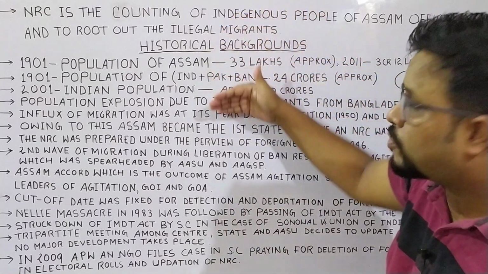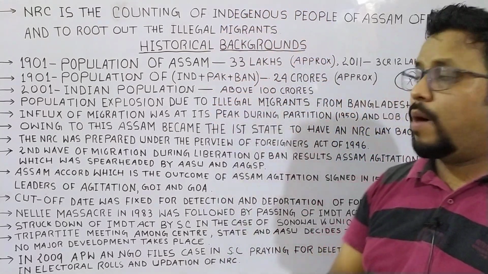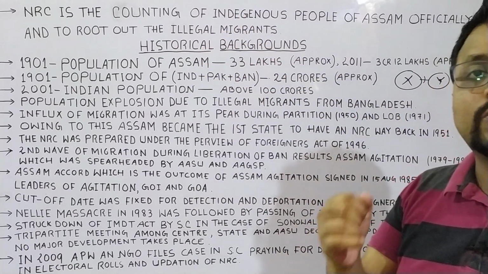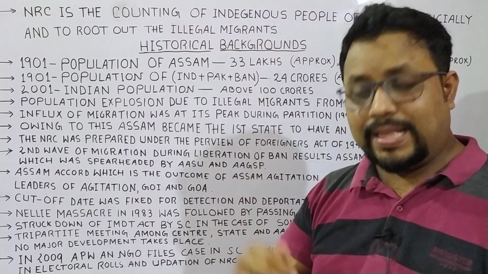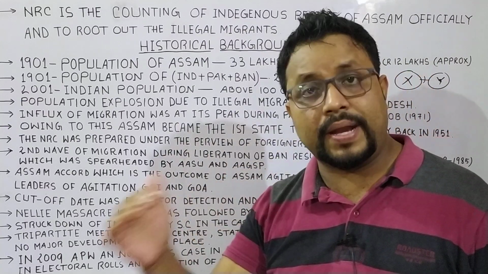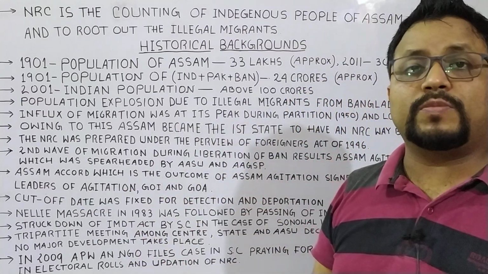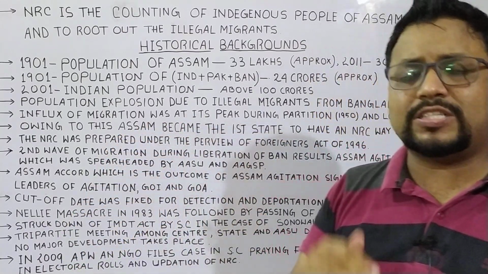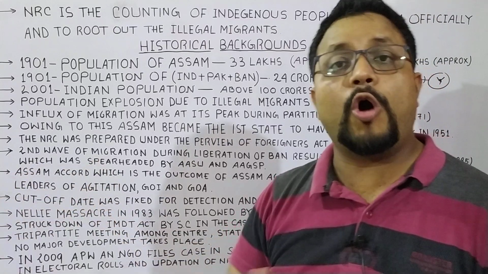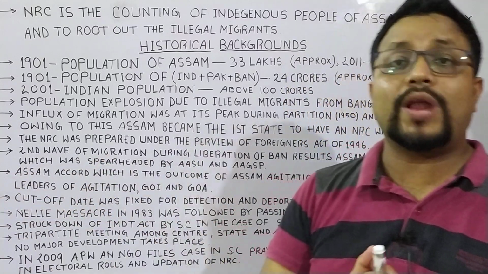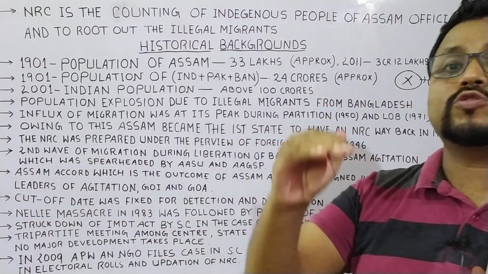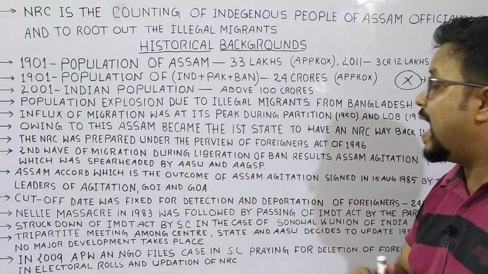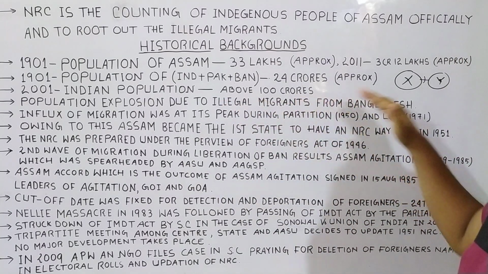Now what can we read from this? We can read that the population is not only increasing, but the rate of increase is very high. We can say the population is increasing at a geometric rate, not at an arithmetic rate. Otherwise we can say the population is increasing at a very high rate, or that a population explosion is happening. Now why is this population explosion happening? It is because of illegal migrants from Bangladesh.